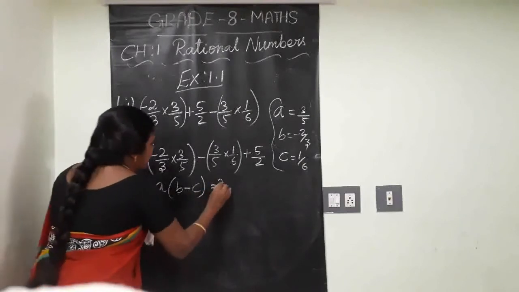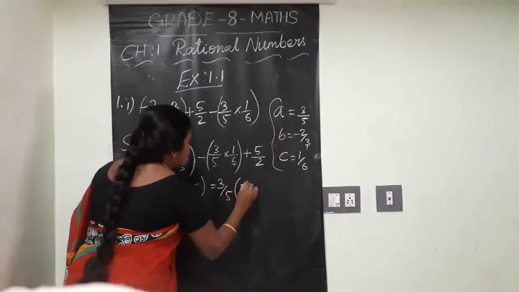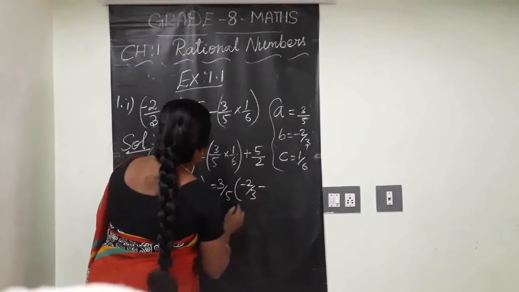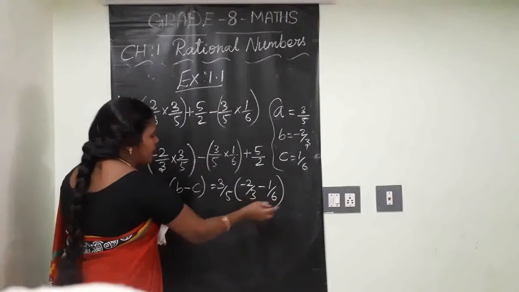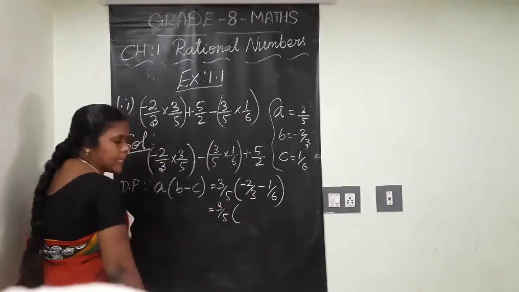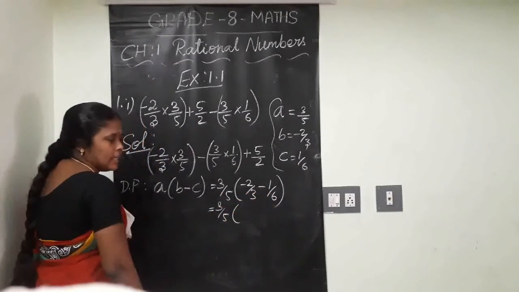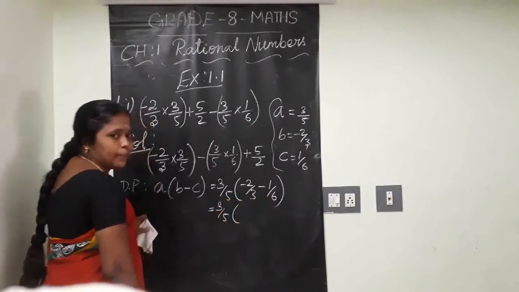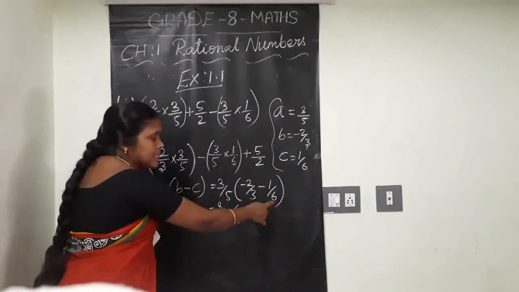So A value is 3 by 5 into B value, minus 2 by 3, minus C value, what is that? 1 by 6. A into (B minus C). True. As it is, A value outside. B minus C is subtraction of two fractions, and these are unlike fractions, so usually what to do? You have to take the LCM. What is the LCM of 3 and 6? 6 only.